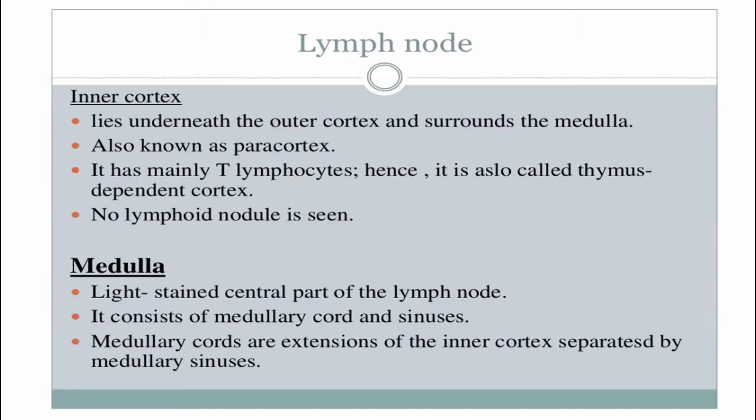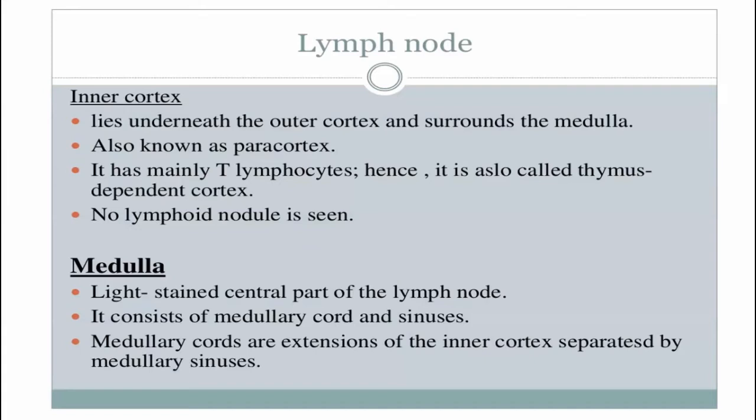In the paracortex, which consists of T lymphocytes, there is no lymphoid nodule or lymphoid follicle. These two are the same thing. Lest you get confused if you see it written as lymphoid follicle, lymphoid nodule and lymphoid follicle are the same thing. They are not present in the paracortex.